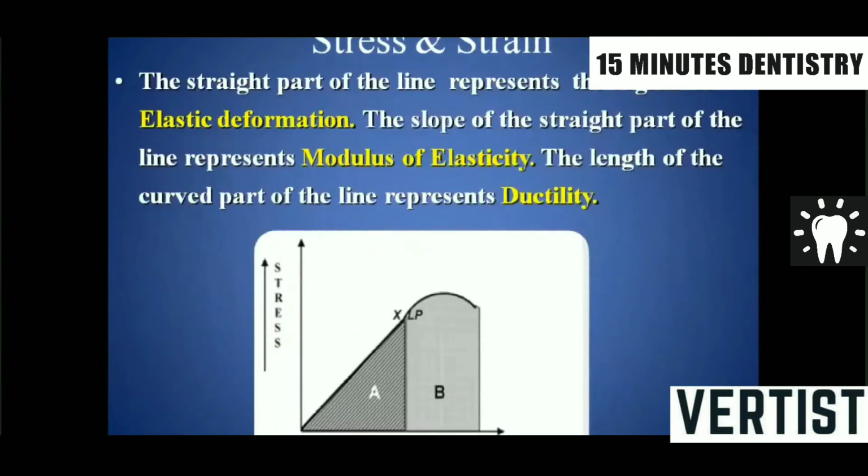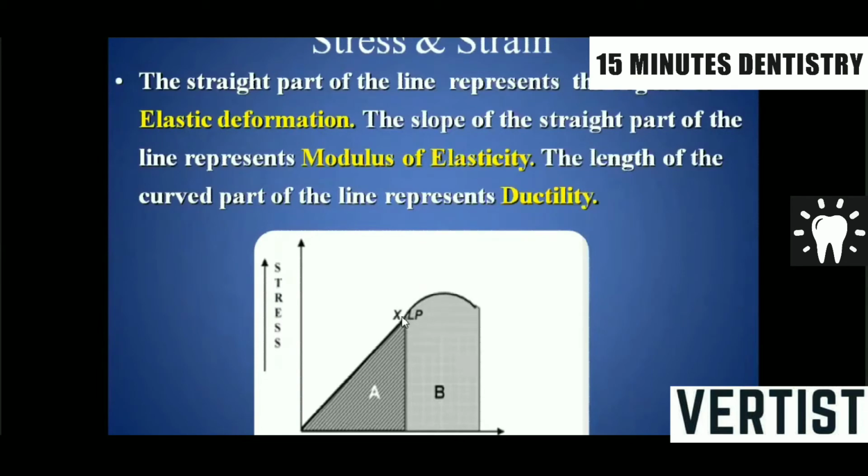Whenever we plot stress and strain or deformation on the x and y axes, the straight line represents elastic deformation. The slope of the straight part of the line represents the modulus of elasticity, and the length of the curved part represents the ductility.